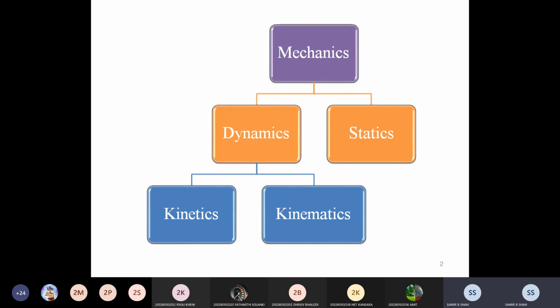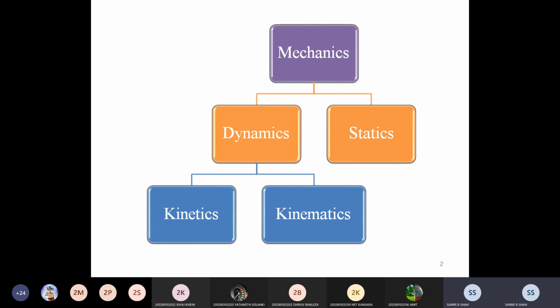And what is kinetics? It deals with the inertia force due to the combined effect of mass and motion of various parts. We have not discussed that, but you know the difference between kinematics and kinetics. Mostly kinetics is based on Newton's second law, while when we talk about kinematics, forces are ignored.